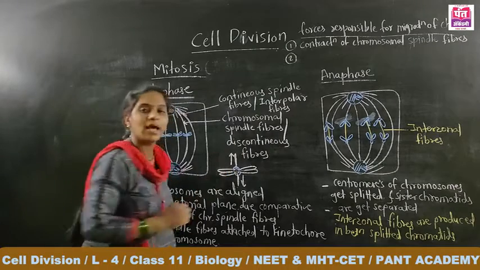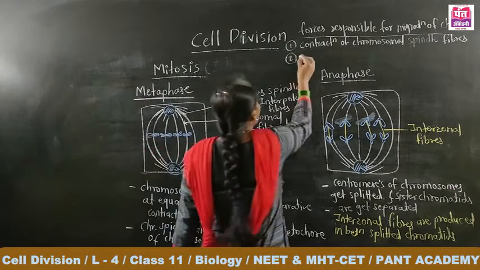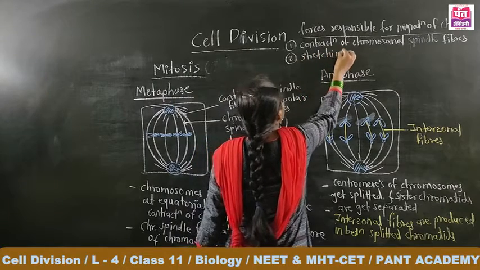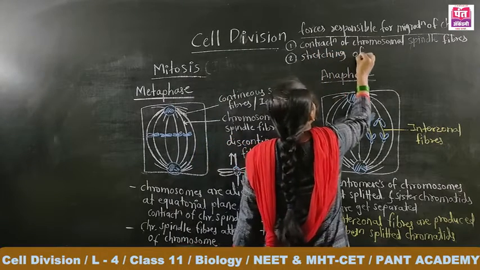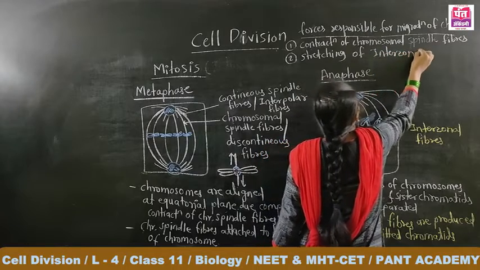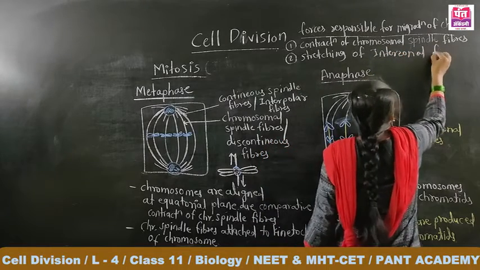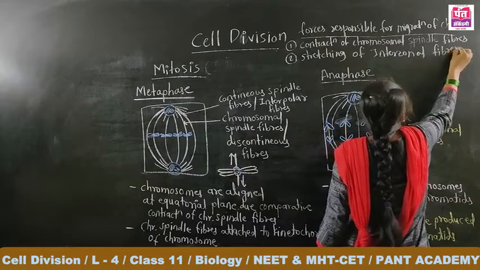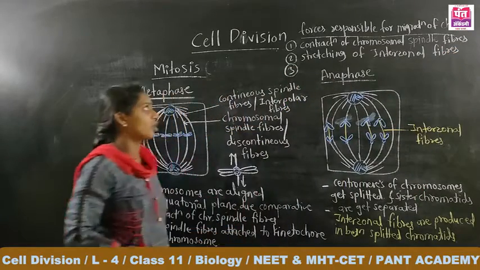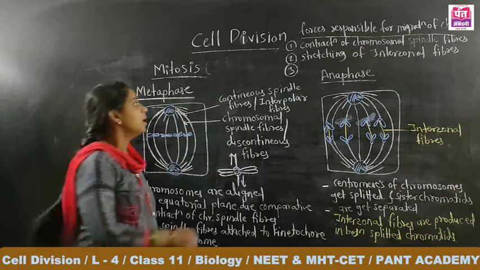That is called stretching of interzonal fibers.